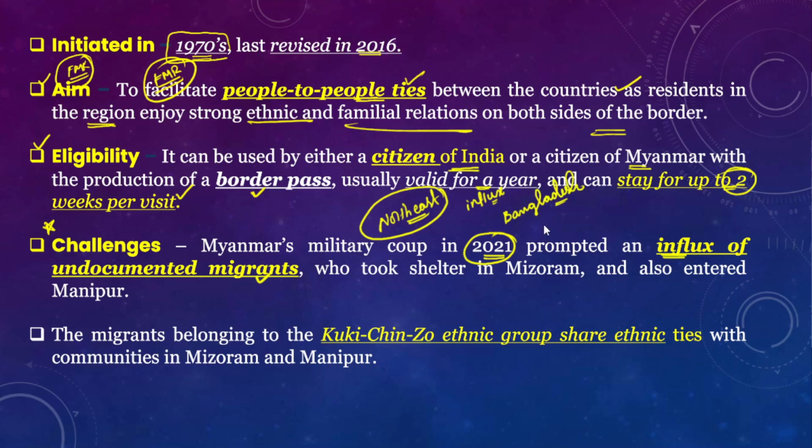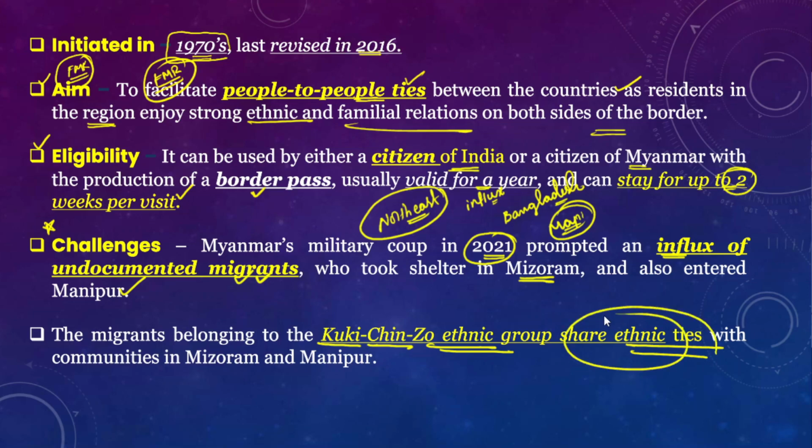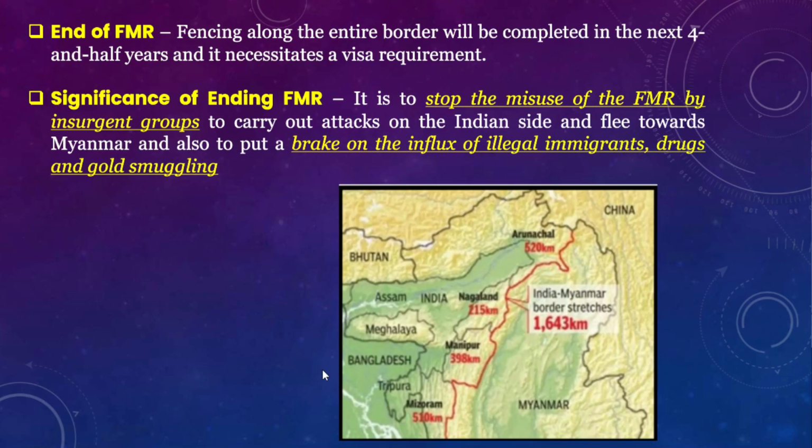Now, if you look at the recent Manipur issue, the Manipur ethnic conflict, this can also be attributed to a major extent to illegal immigration into Manipur. It has led to the influx of undocumented migrants, and those migrants took shelter in Mizoram and also entered Manipur. The migrants who belong to the Kuki, Chin, Zo ethnic group share strong ethnic ties with the communities living in Mizoram and Manipur. So these were the challenges of the free movement regime across the India-Myanmar border.